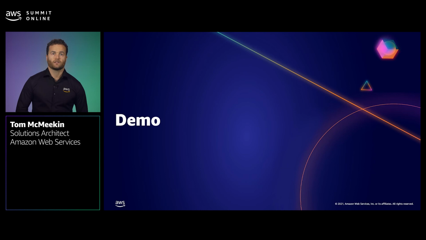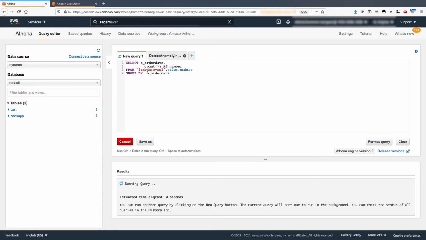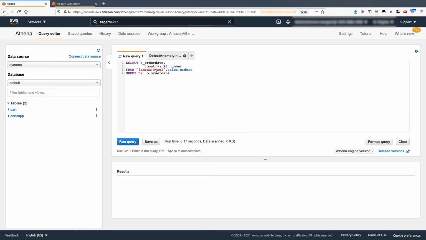Let's now jump back over to the AWS console for one last time and take a look at Athena ML in more detail. So we're back in the Athena query editor, and we've got a really simple query to obtain a count of our customer orders from our orders database hosted on Aurora MySQL. So as we hit Run Query, Athena will invoke our MySQL Data Connector Lambda function to run the query and return the results, providing a count of orders made per order date.